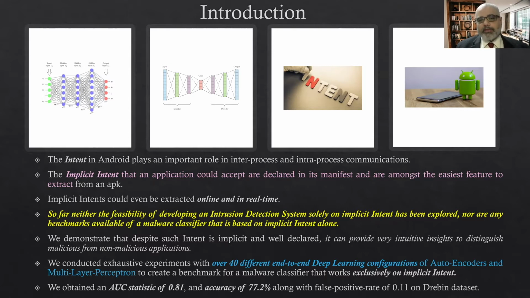And beyond a malware classifier, it also offers a lot of good things. For example, it's a high-level feature which we can understand intuitively as humans. We built end-to-end deep learning configurations using these intents, and we ran more than 40 configurations in a very methodical manner, which we'll explain later in the paper. So, this paper also acts as a benchmark or a baseline for implicit intent service features when used with an intrusion detection system, because currently there exists no parallel which has benchmarked these features in isolation for a malware detection system.